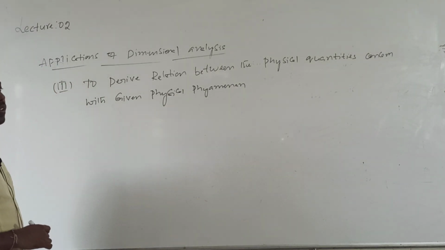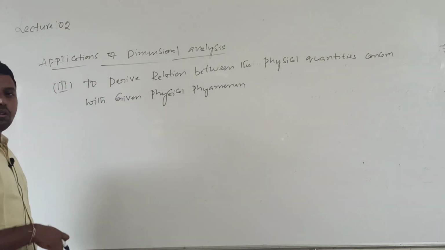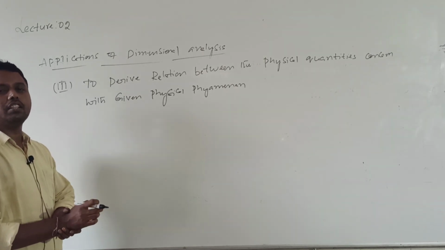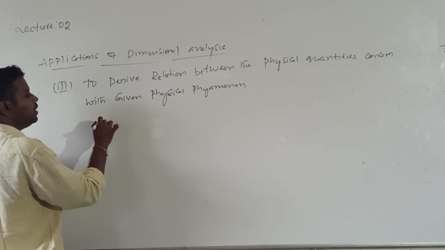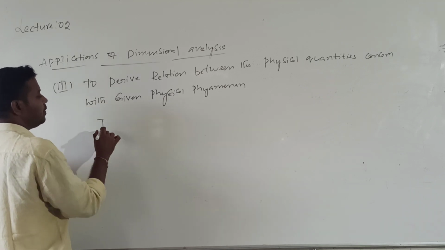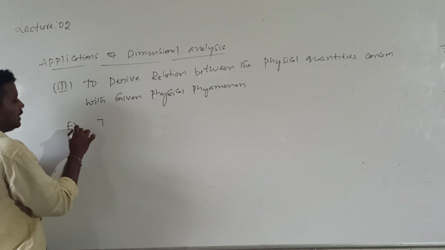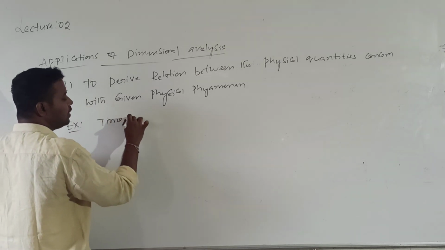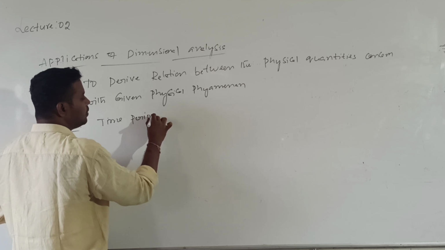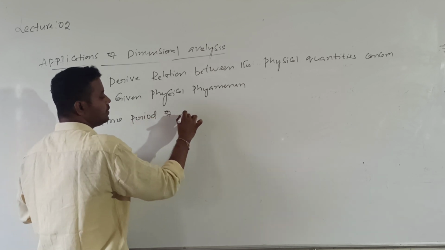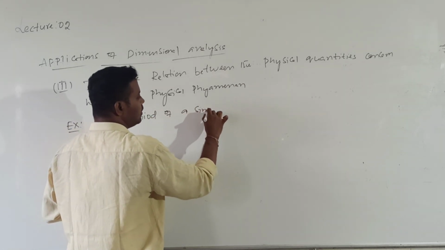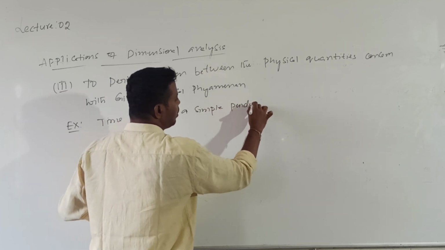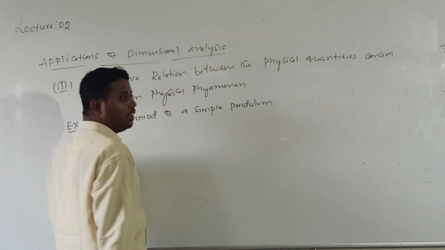This means you can derive the relation between the physical quantities concerned with one physical phenomenon. For example, I want to derive the expression for the time period of a simple pendulum by using dimensional analysis.